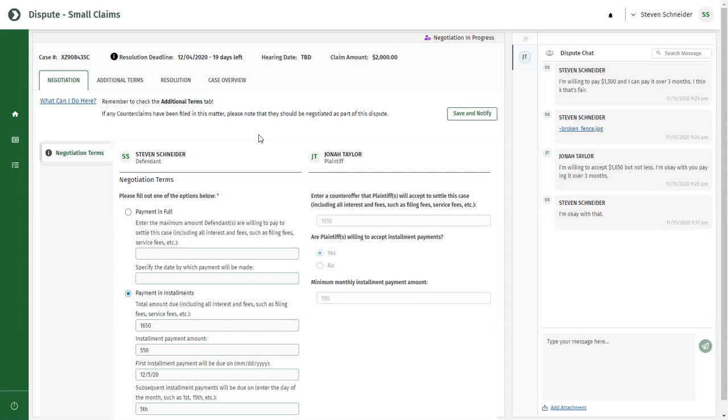Once you and the plaintiff have reached an agreement and updated the terms, it's time to have the settlement agreement generated. The plaintiff is the one who can have TurboCourt ODR generate this agreement. Again, it's based on the negotiation terms that appear on the defendant's side. Once the plaintiff has the settlement agreement generated, they will submit it to you in ODR so you can review it.